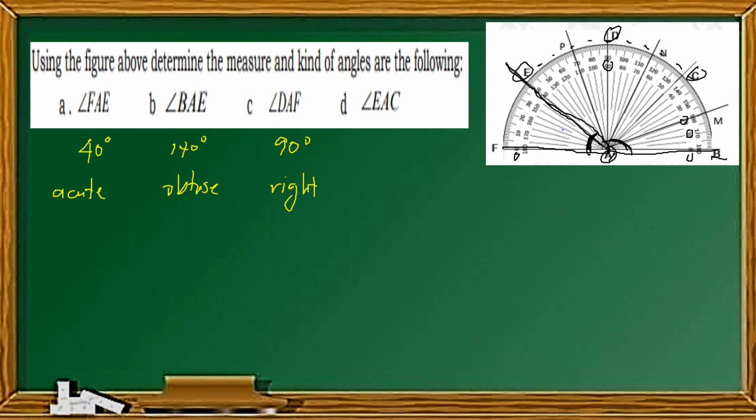Or hanggang dito lang po siya sa isa, that is 95. So that means EAC is 95 degrees, and it is greater than 90, so this is an obtuse angle. So that is how you determine the measure of a given angle using this given. So sa protractor, ganyan po tumingin.